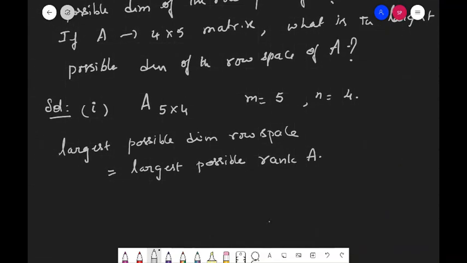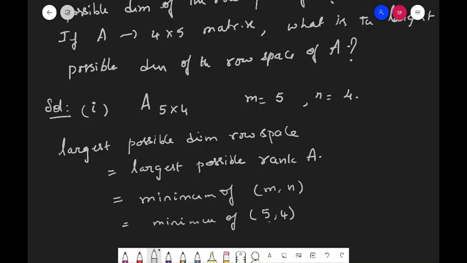The largest possible rank is equal to the minimum of m comma n, that is the minimum of 5 comma 4, which is equal to 4.